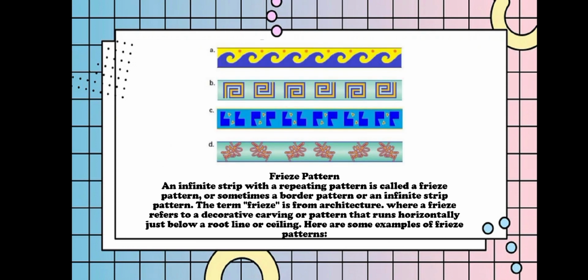Frieze pattern. An infinite strip with a repeating pattern is called a frieze pattern, or sometimes a border pattern or an infinite strip pattern. The term frieze is from architecture, where a frieze refers to a decorative carving or pattern that runs horizontally just below a roof line or ceiling. Here are some examples of frieze patterns.